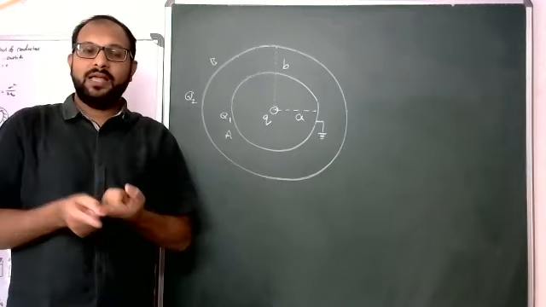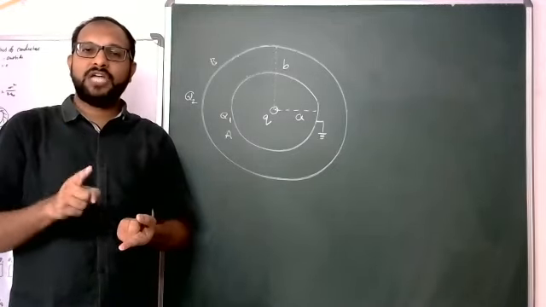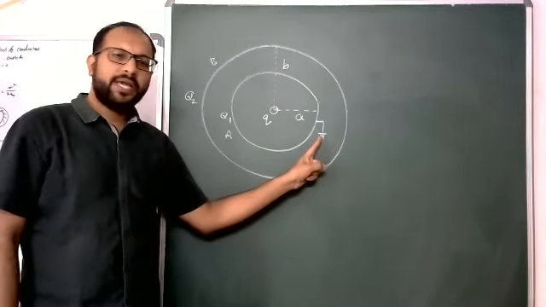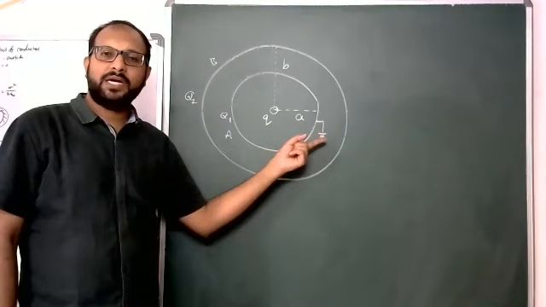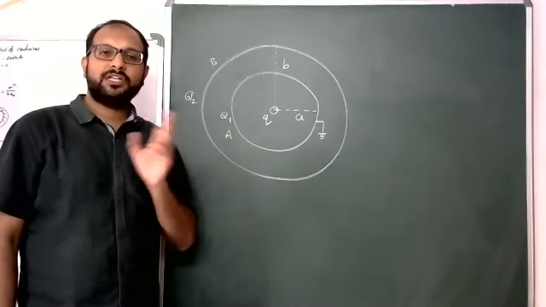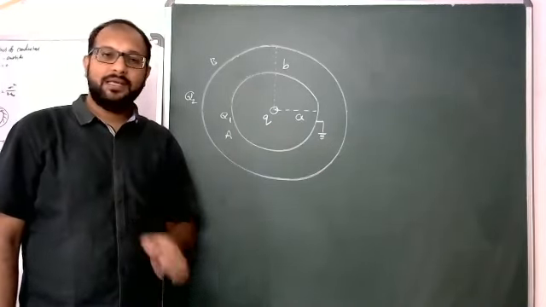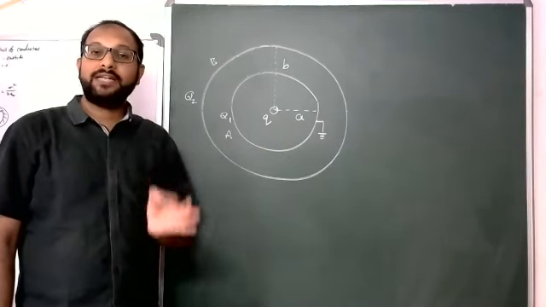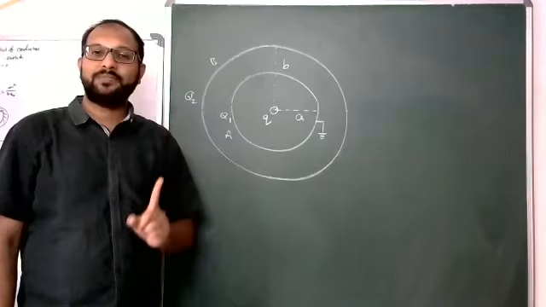On that sphere, the law of conservation of charge is not valid, because some charge may go to the ground or may come from the ground. But whatever sphere is connected to the ground, the potential of that particular conducting sphere is zero.